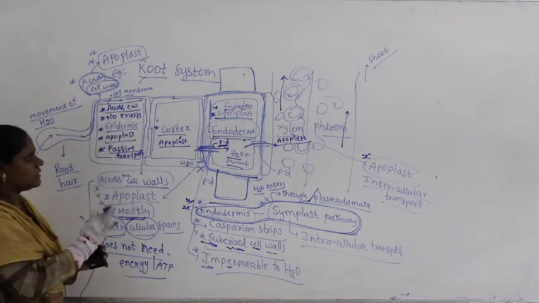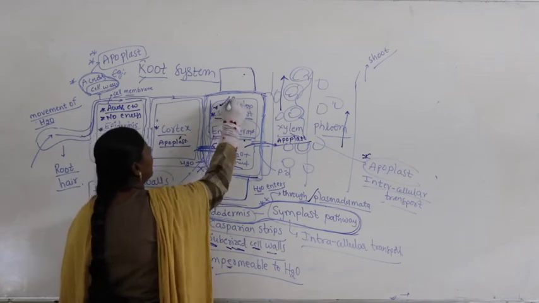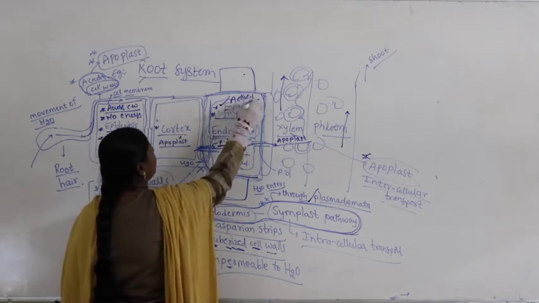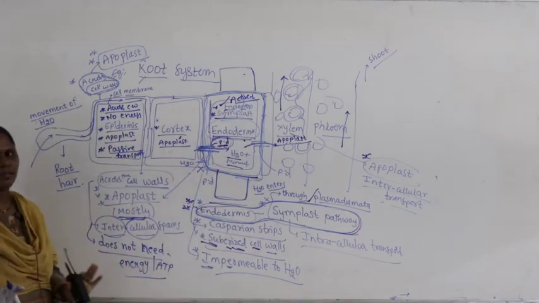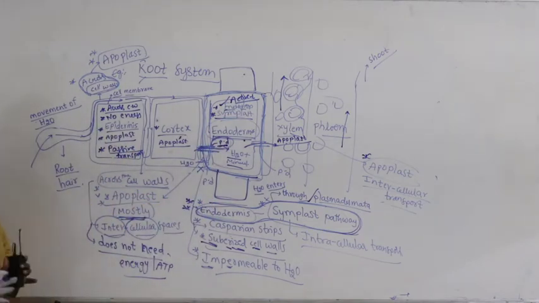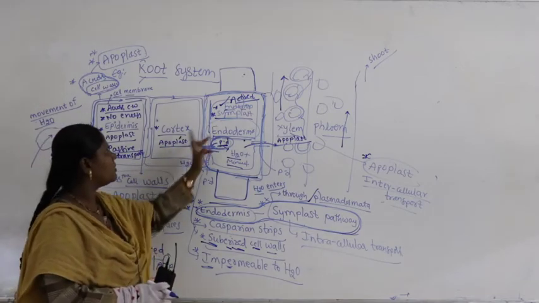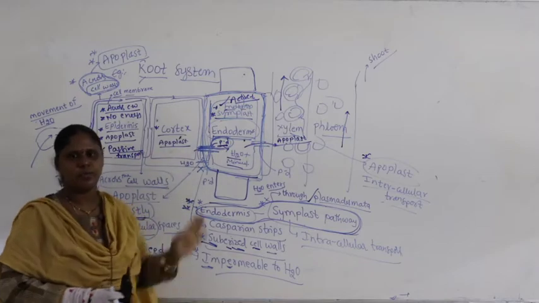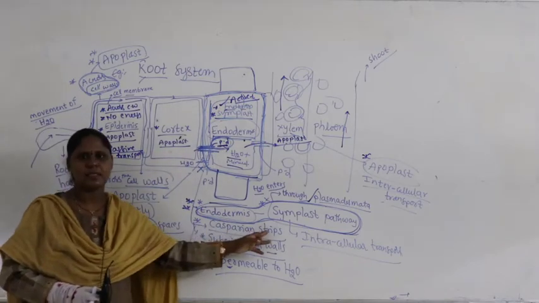This is the main difference. Symplast needs energy, and this is active transport, because it takes energy and occurs across plasmodesmata. These are the two major differences between apoplast and symplast. Now it is clear, no? In the endodermis what happens is symplast.